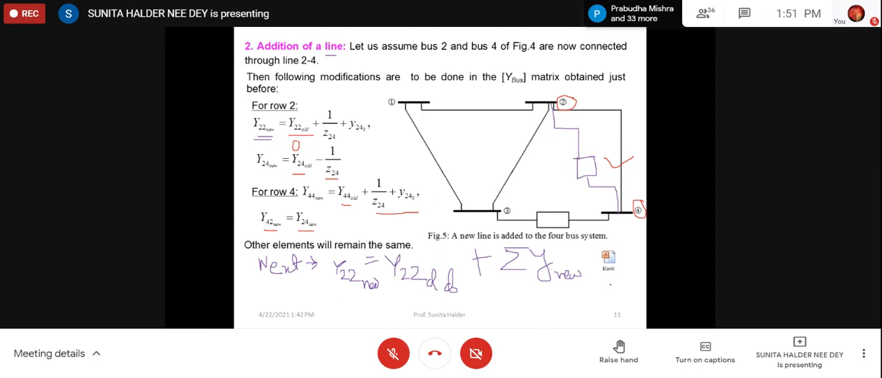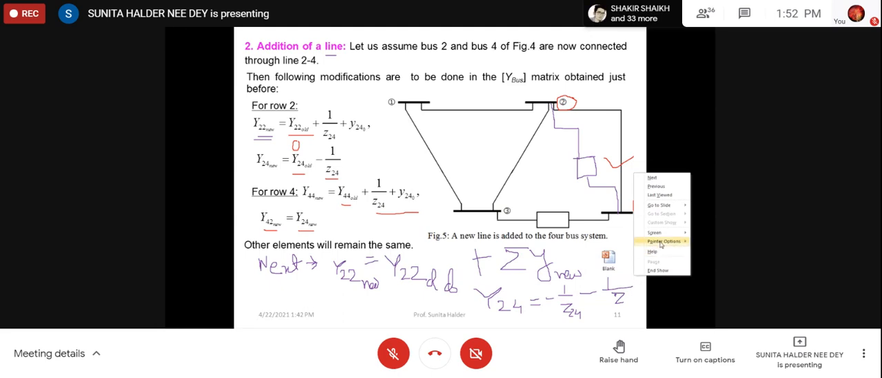Yes, ma'am. Now, why I have told that you should write the sum of the series admittances for off diagonals. Say for this example, y24 is not 0, but it was existing, minus 1 by z24. Now you just add the series admittance of the additional line, say z24 new. I cannot write z24 again. So in this way, modification will be continuous. Understood this? Why Y24 is this one?